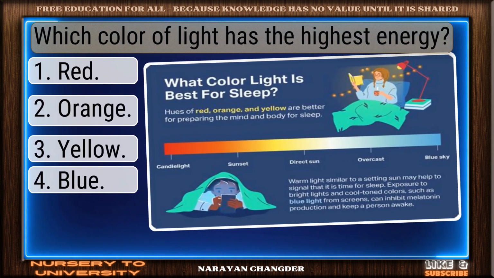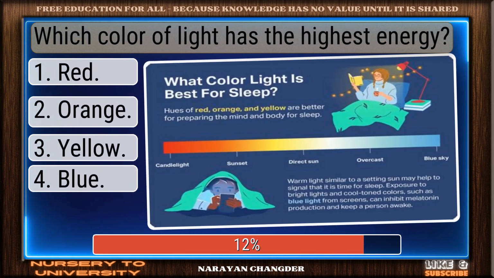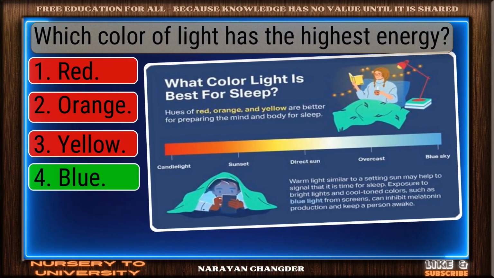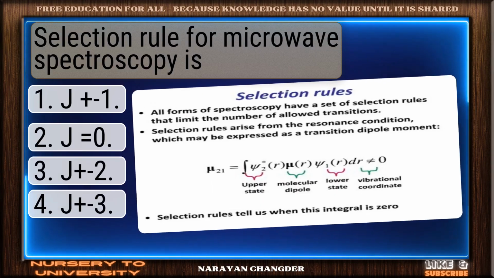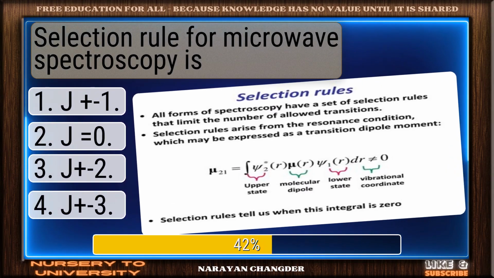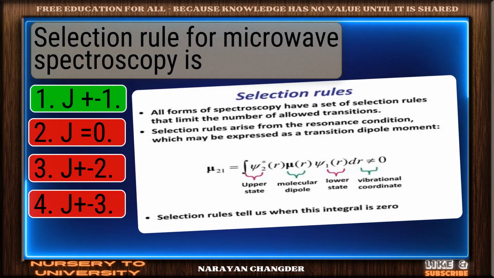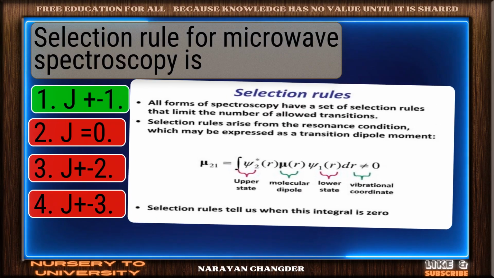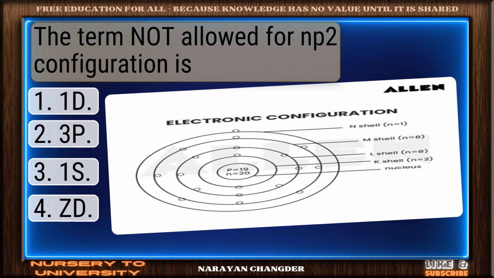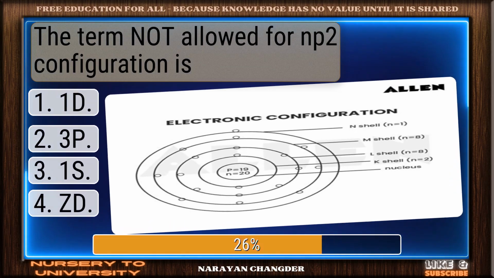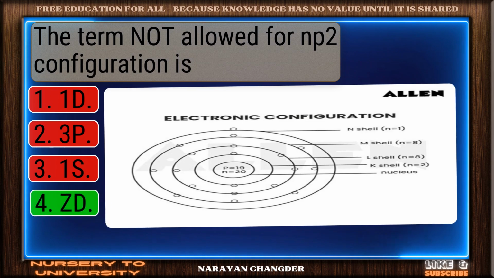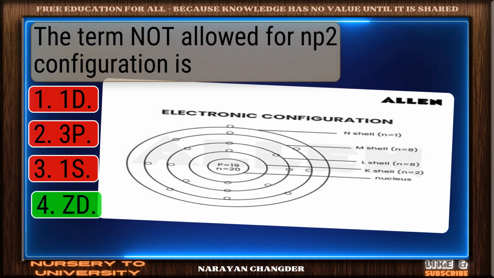Which color of light has the highest energy? Perfect. Blue is the correct choice. Selection rule for microwave spectroscopy is? Great job. J+1 is the accurate answer. The term not allowed for MP2 configuration is? Correct response. ZD is the most accurate answer.